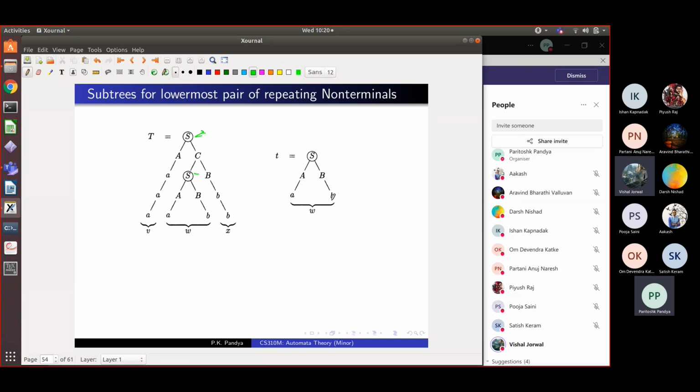On no path does a non-terminal repeat, because this was the lowest repeating non-terminal. So the length of W will be small. The length of W will be less than or equal to 2 raised to n.